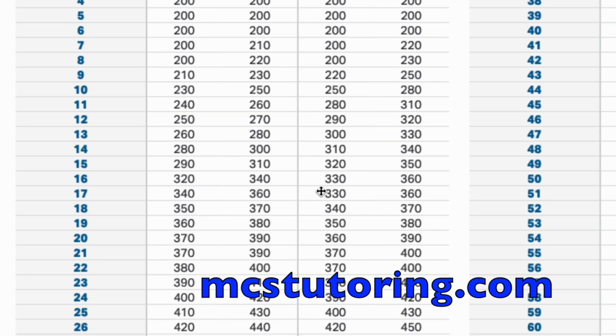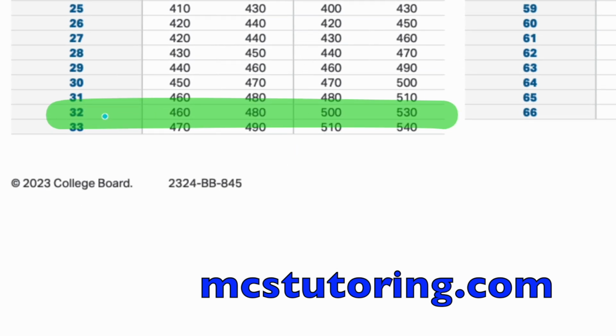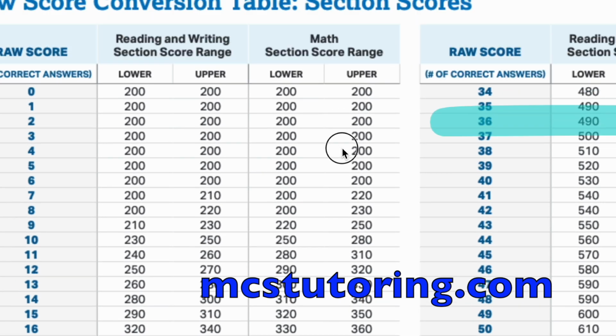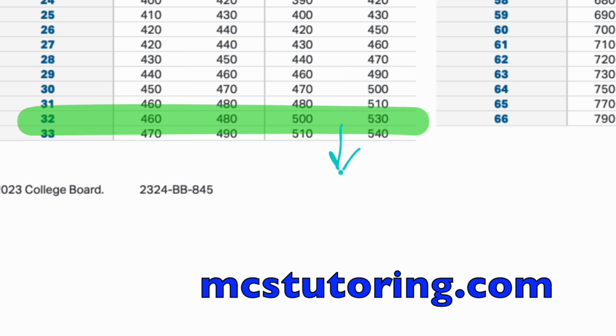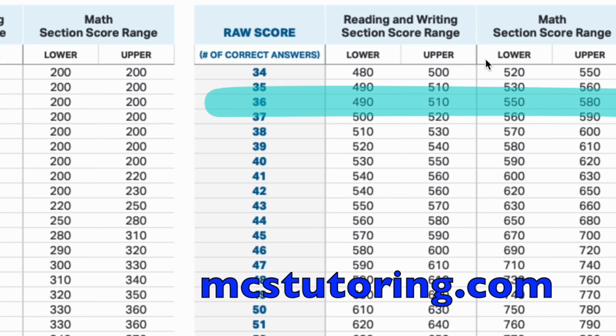So I want to show you, this is the raw score conversion table for SAT Practice Test 1. So look, we had 18 questions on the first half of the math test, 14 on the second. So we got a 32. And this gives an upper and lower estimate, so lower and upper. So let's just say 510 conservatively. So 510, just using the SAT math calculator program from MCS Tutoring.